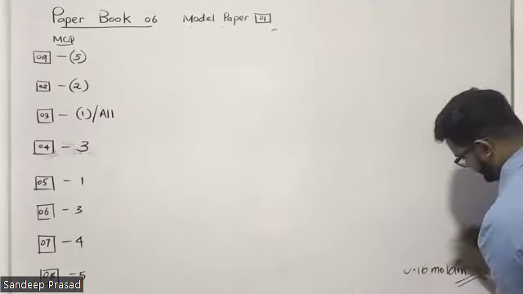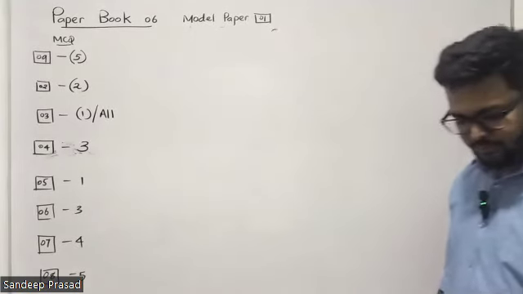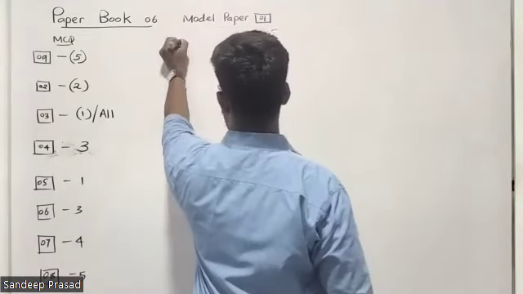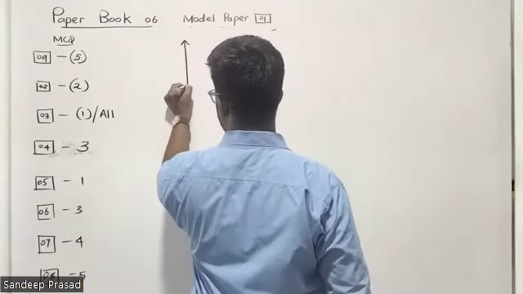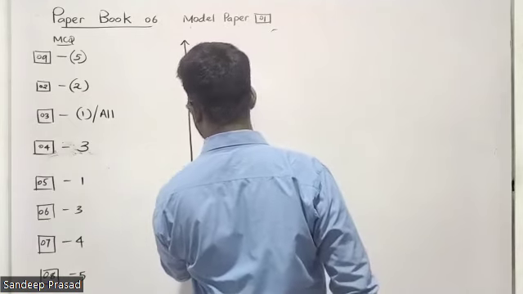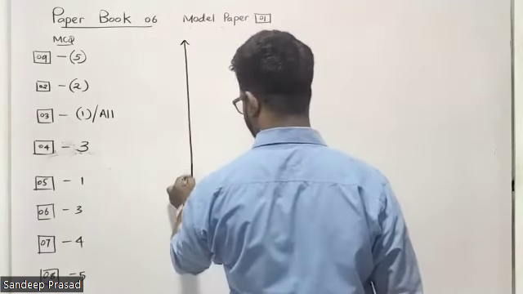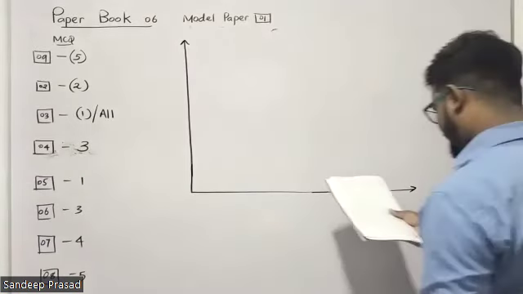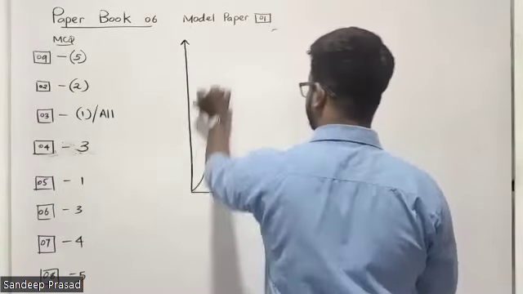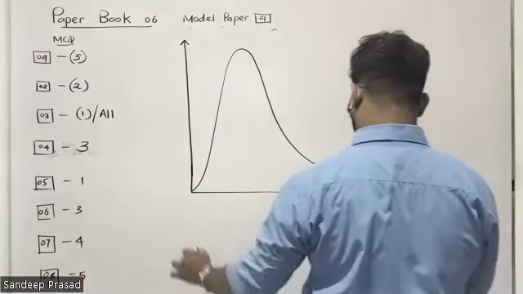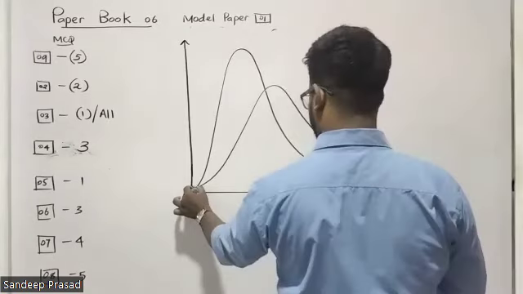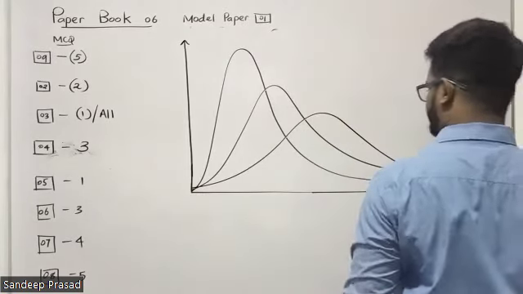Can you remember the diagram? There we discussed the most probable speed. So this is the diagram for the Maxwell-Boltzmann distribution. Here they have given three curves, in this way.